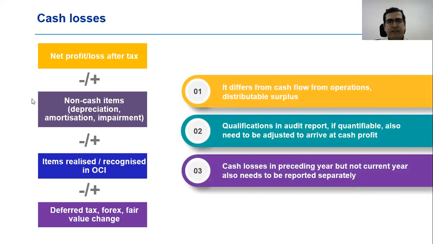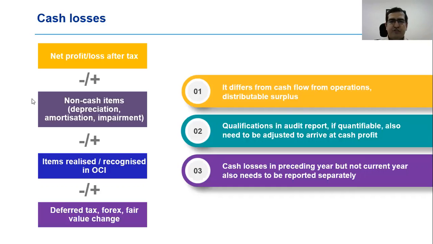So what will be our key takeaways from this is that cash losses or cash profits are not cash flow from operations. They are not distributable surplus. Interestingly, if there is a qualification in the audit report, if that qualification is quantifiable, then the cash profit needs to be arrived at after giving impact to the qualification.